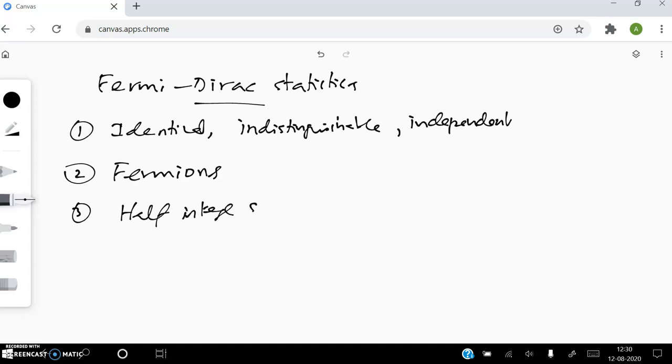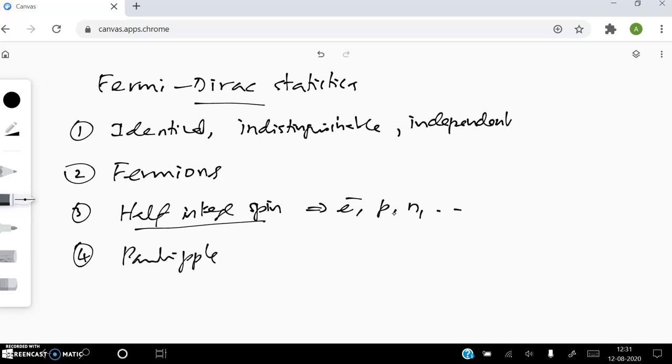Here the particles have spin character. So fermions are supposed to have half-integer spin values. Examples: electron, proton, neutron, etc. These are all particles having half-integer spin. Number four: since they have half-integer spin, they should obey the Pauli principle.